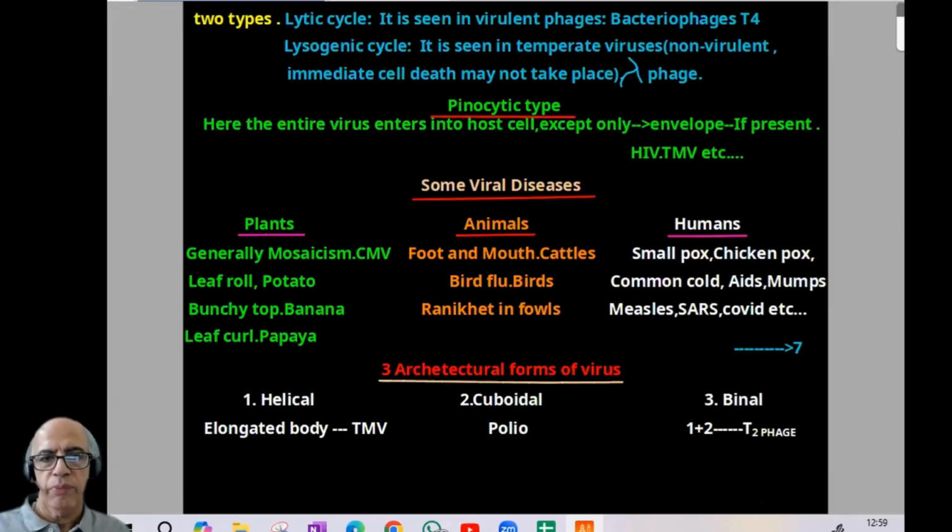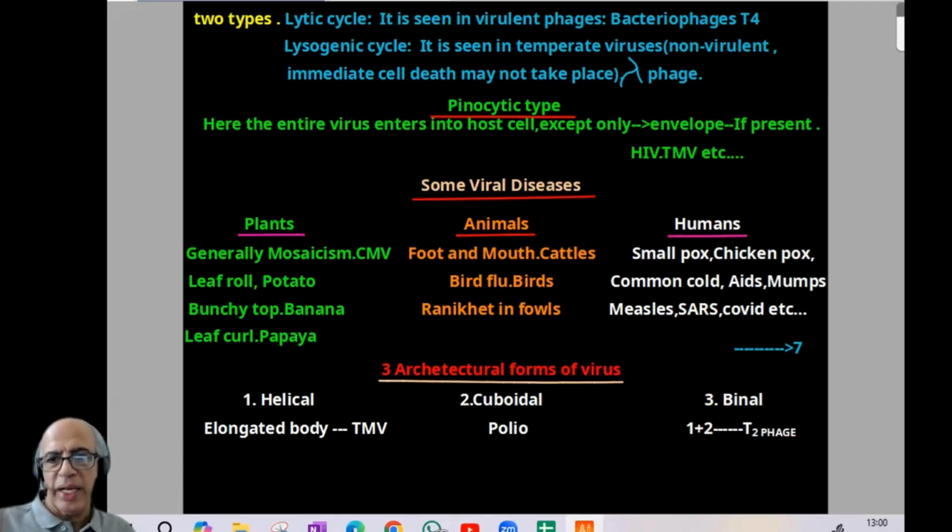Pinocytic cycle. So phagic and pinocytic. In pinocytic type, the entire virus enters into the host cell, except the envelope. Envelope will not be entering if it is present. Otherwise, the entire virus may enter into the host cell. That is pinocytic type. Now comes some viral diseases.